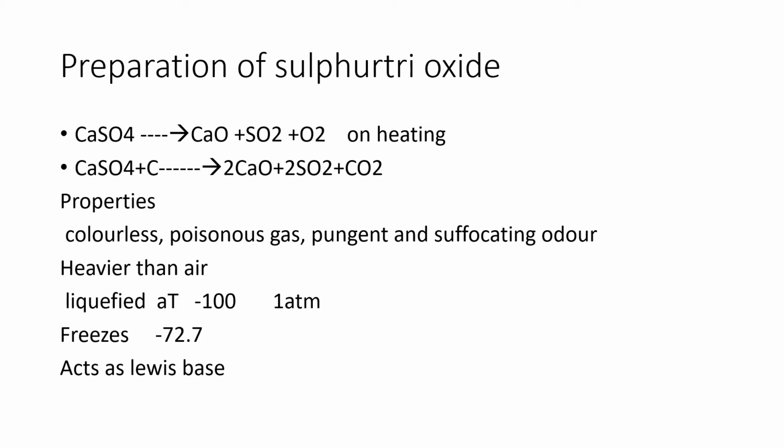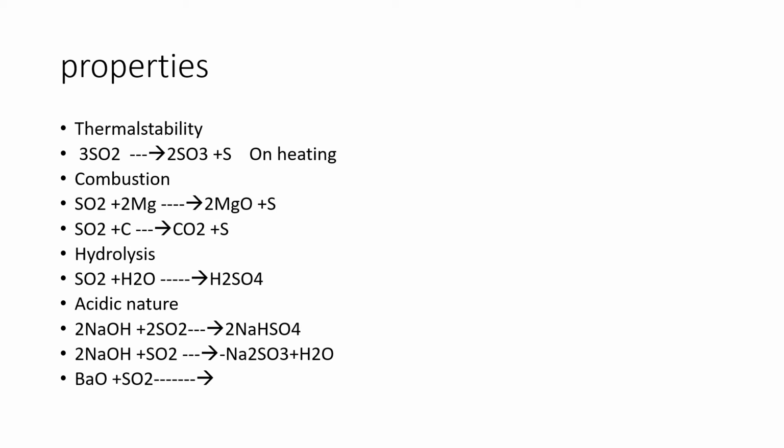It acts as a Lewis acid. Now, properties of sulfur dioxide. If you look at thermal stability, sulfur dioxide is stable, and on heating it gives sulfur trioxide plus sulfur. Combustion: when sulfur dioxide is treated with magnesium, we get magnesium oxide plus sulfur. And when sulfur dioxide is treated with carbon, we get carbon dioxide plus sulfur.